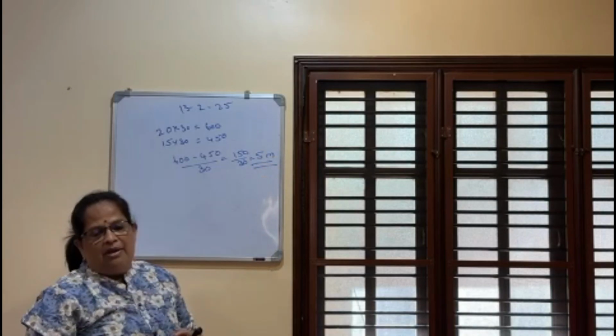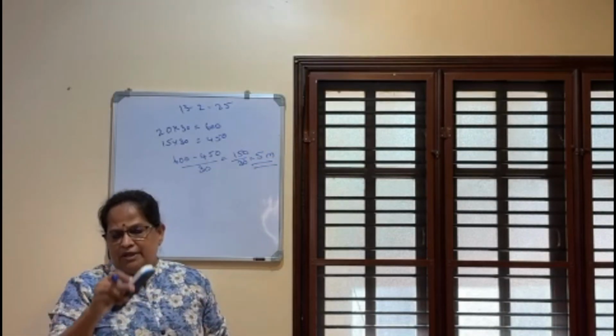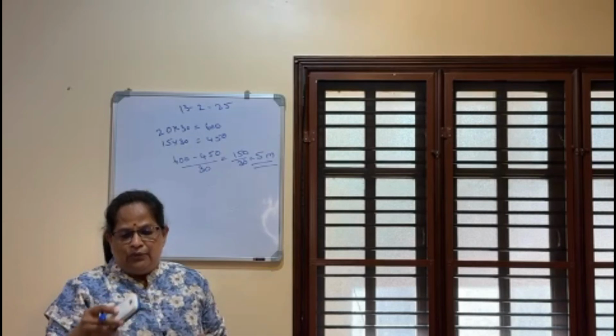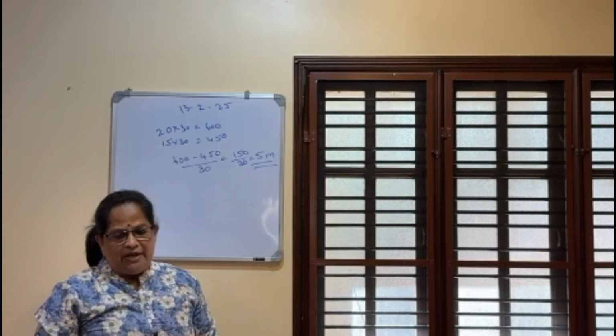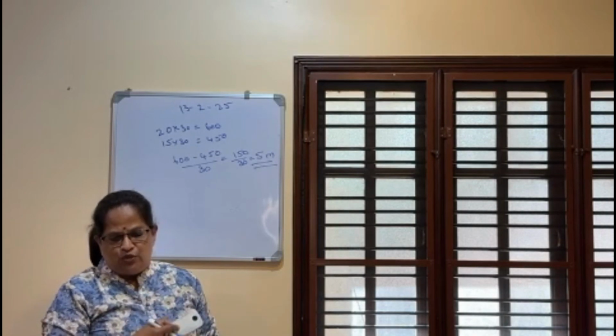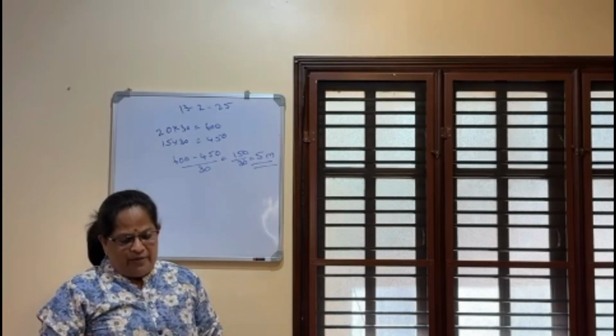In the earlier problem, the computation was easy; we could subtract and get the value. Here it is not given that he has encashed anything, so we are calculating this value like this. So it is 5 months.